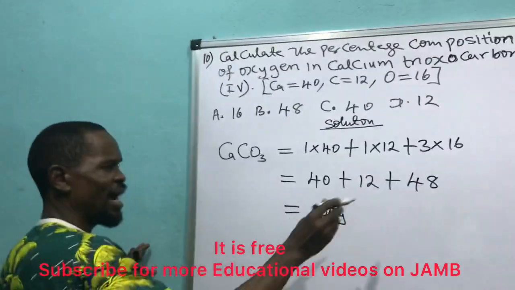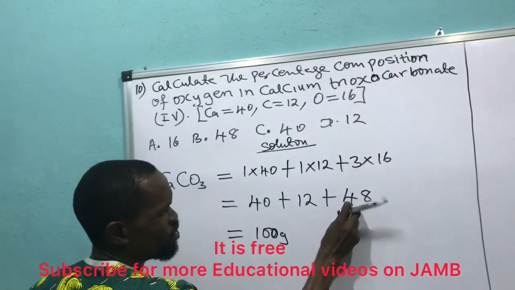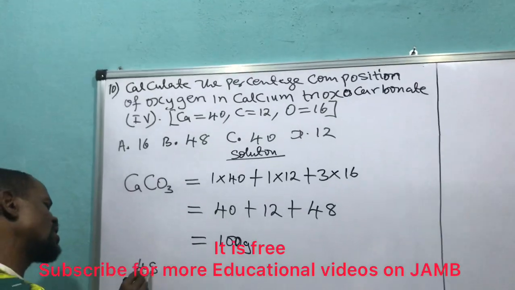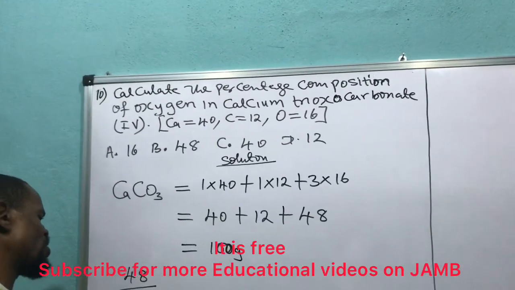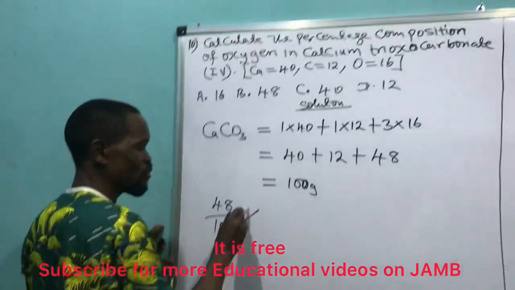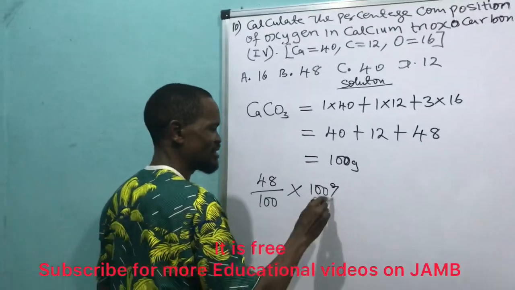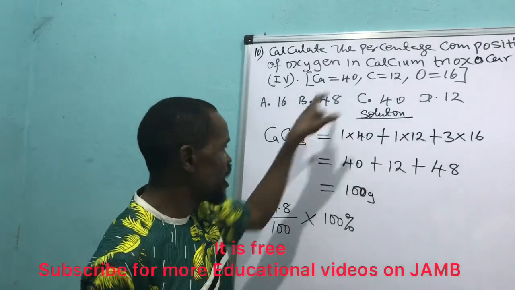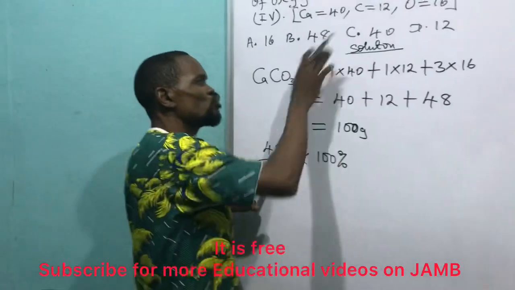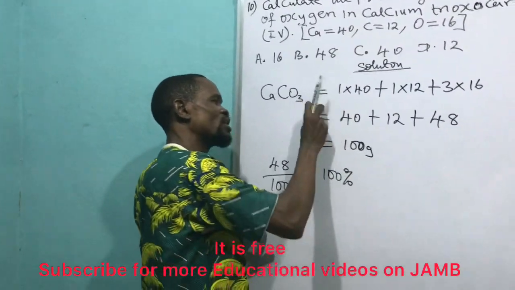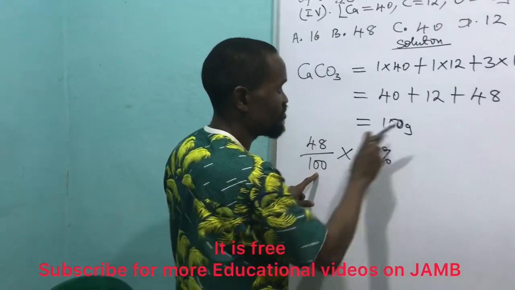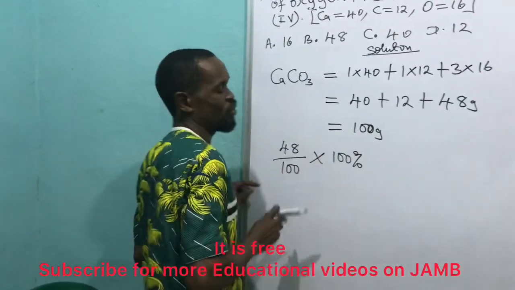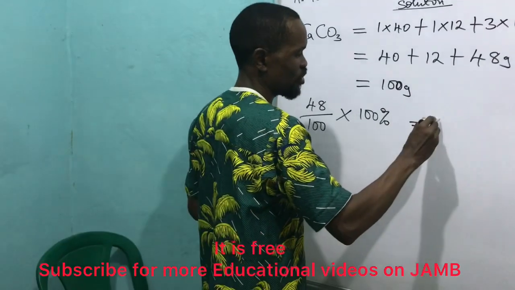So what will I do? What is the amount of oxygen? The amount of oxygen here is 48. I would then say 48 divided by 100, which is the total, times 100%. You know what I did? 48, which is the quantity of oxygen in this compound, over the total mass of elements in the compound, which is 100. This is the mass of oxygen, and over this, 100.